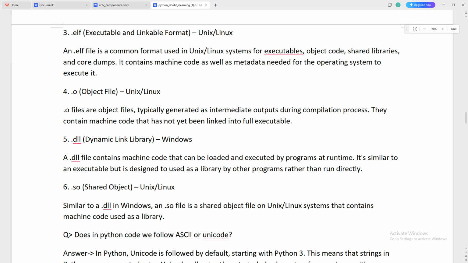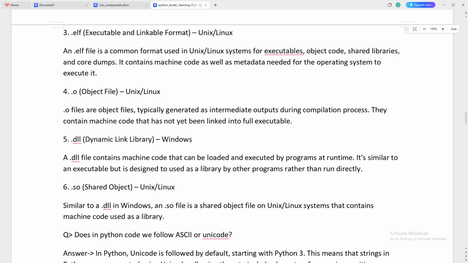Now fifth point is .dll, dynamic link library, which is for Windows. A .dll file contains machine code that can be loaded and executed by a program at runtime. It's similar to an executable, but it is designed to be used as a library by other programs rather than run directly.